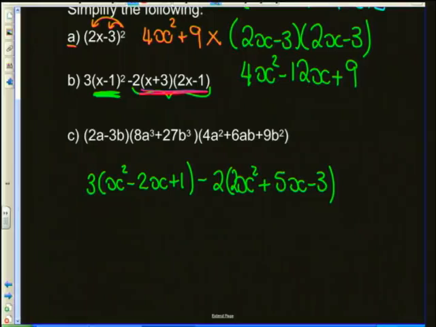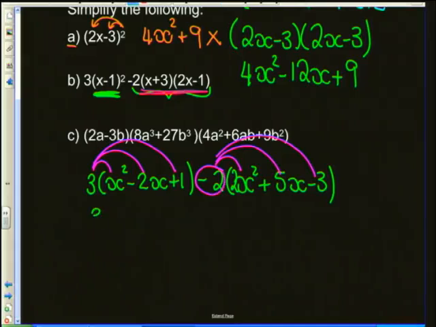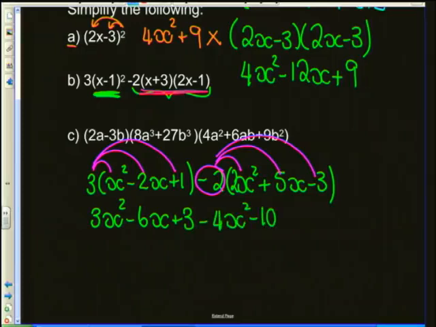Now that I've gotten rid of the brackets, the next thing to do is to distribute, all right? We're going to distribute the 2, but please make sure that you are careful. It's not just 2, it's negative 2 that is being distributed. So we are going to have 3x squared minus 6x plus 3 minus 4x squared minus 10x plus 6.